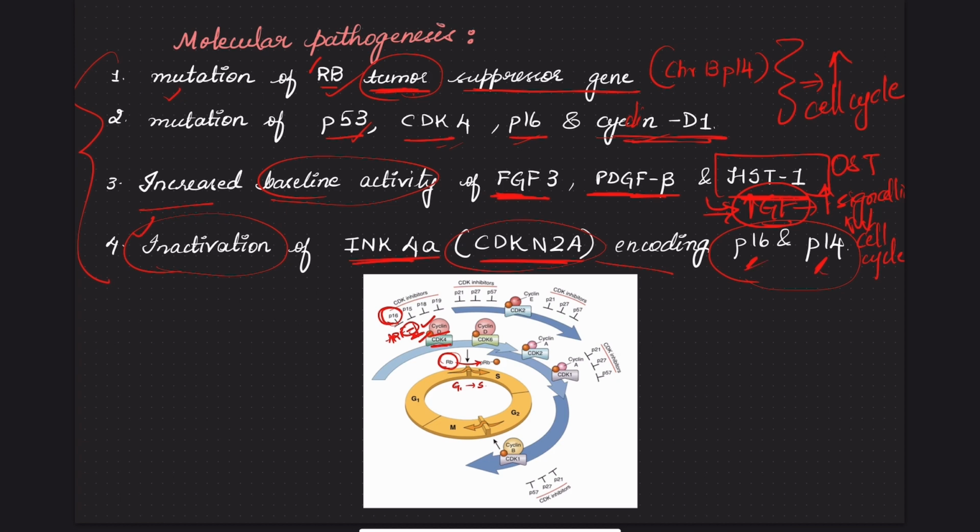And simultaneously there is increased activity of growth factors like FGF3, PDGF, HST. All this, the net result will be an increase in cell cycle and cell proliferation, which is uncontrollably increased and ultimately leads to cancer, which is osteosarcoma here.